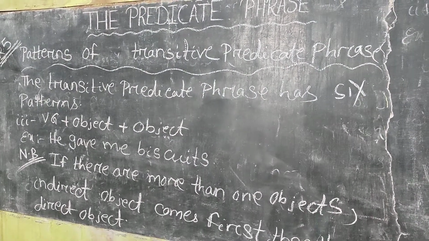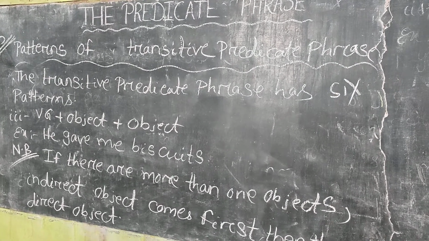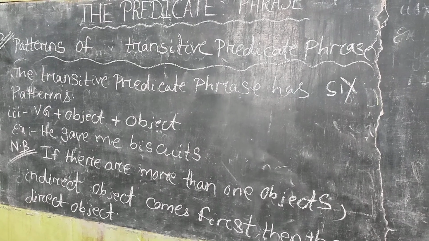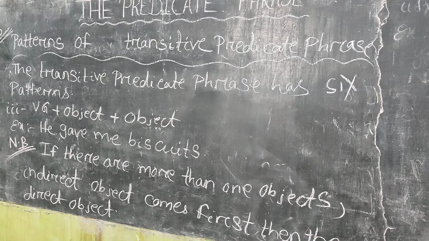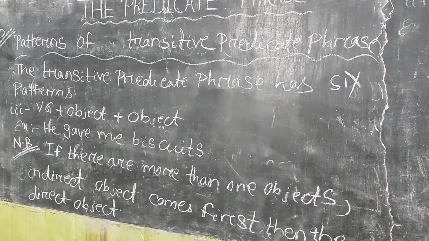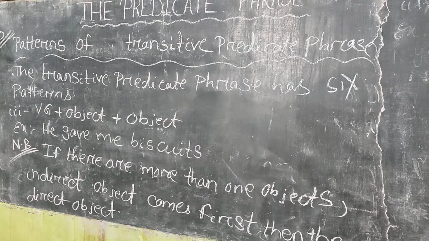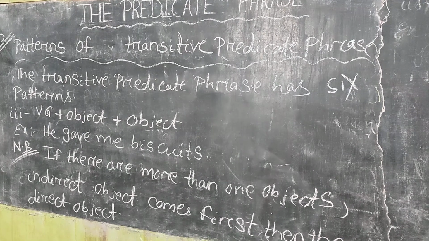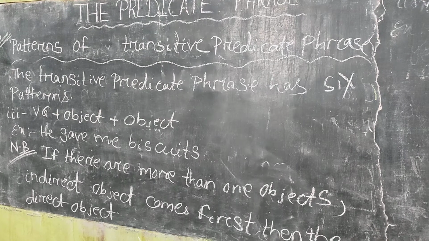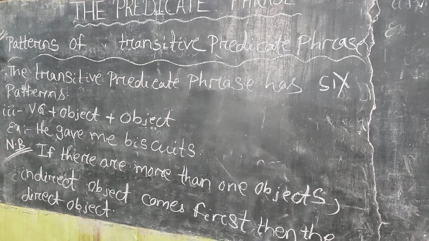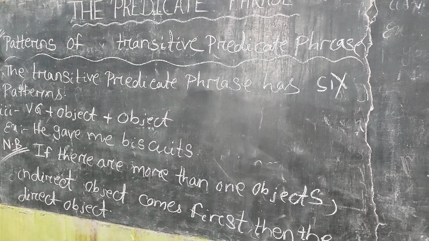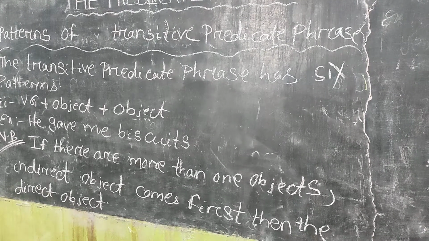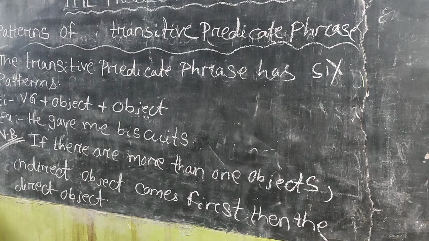Pattern number 3, BG plus object plus object. Example, he gave me biscuits. And here, gave me biscuits is the transitive predicate phrase, and gave is the BG, and me is the indirect object, and biscuits is the direct object. Gave me biscuits is the transitive predicate phrase. Gave is BG, me is indirect object, and biscuits direct object. Notably, if there are more than one objects, the indirect object comes first, then the direct object.